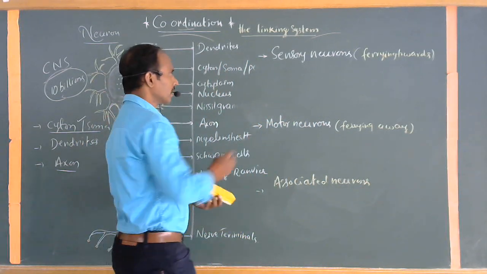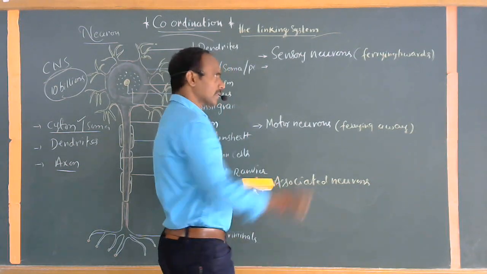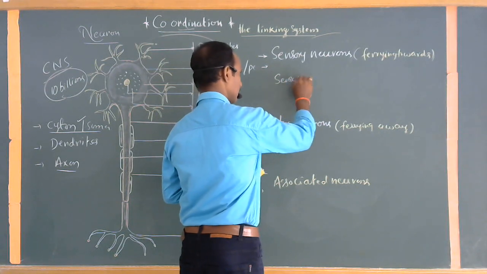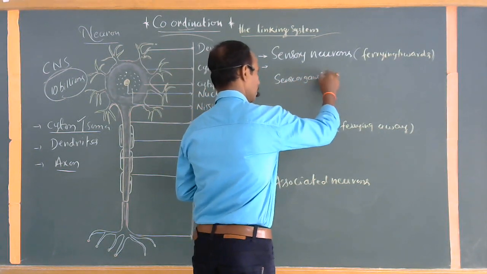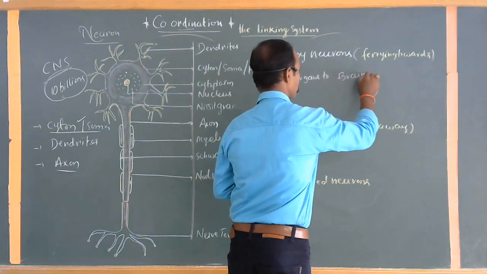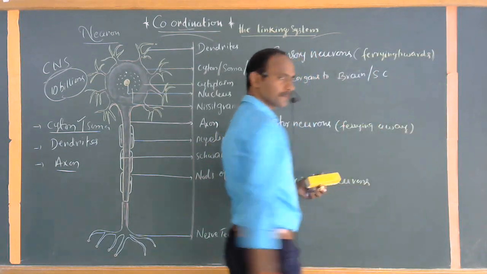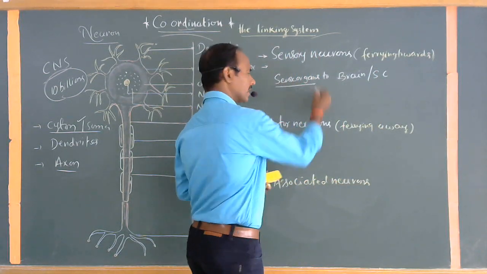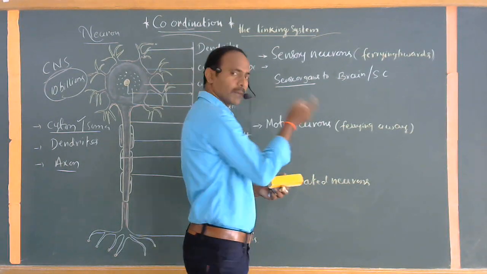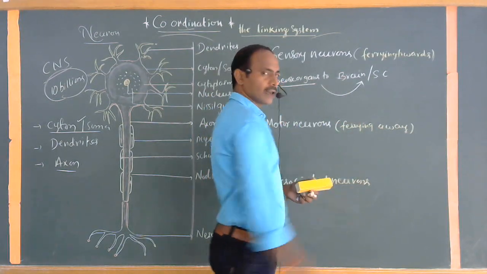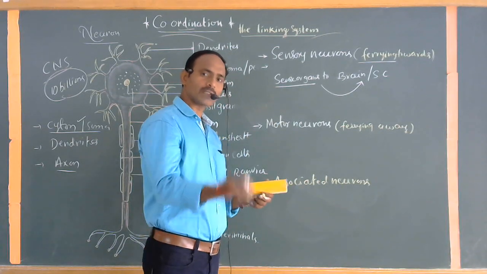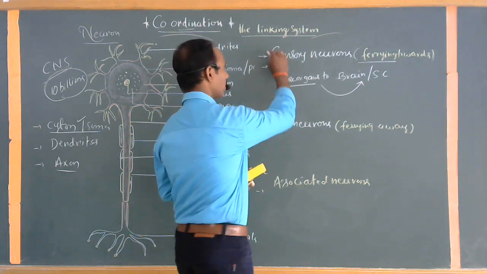Listen clearly. The sensory neurons carry information from sense organs to the CNS, or simply the brain or spinal cord. Clear? Sense organs are from the body organs. Sensory neurons take the messages from the sense organs or body parts to the brain or spinal cord. That's why it is commonly called ferrying towards the central nervous system, towards the brain or spinal cord. Such a one is commonly called sensory neurons.